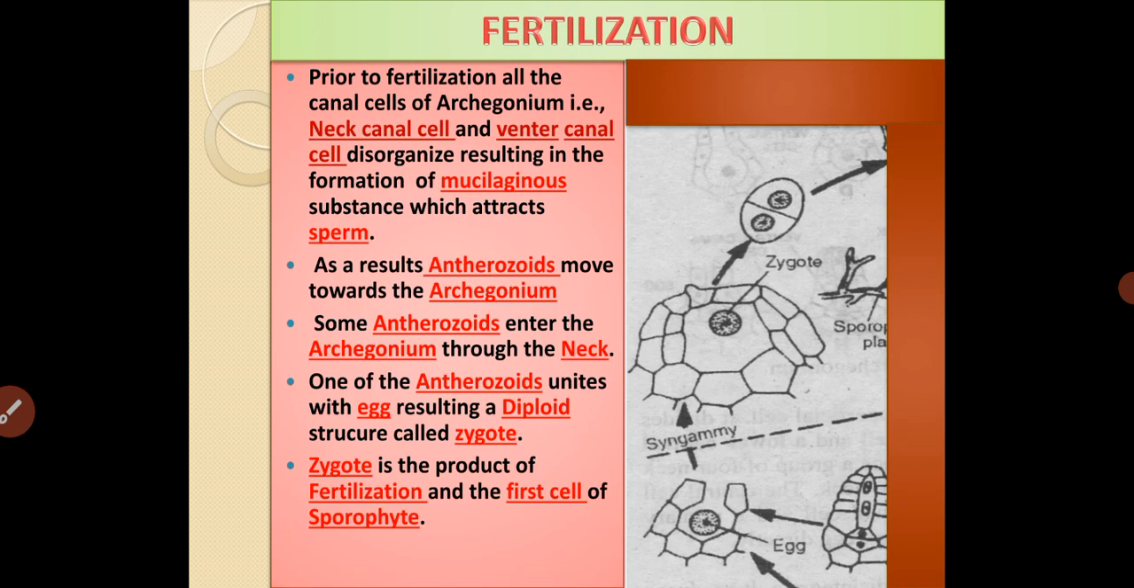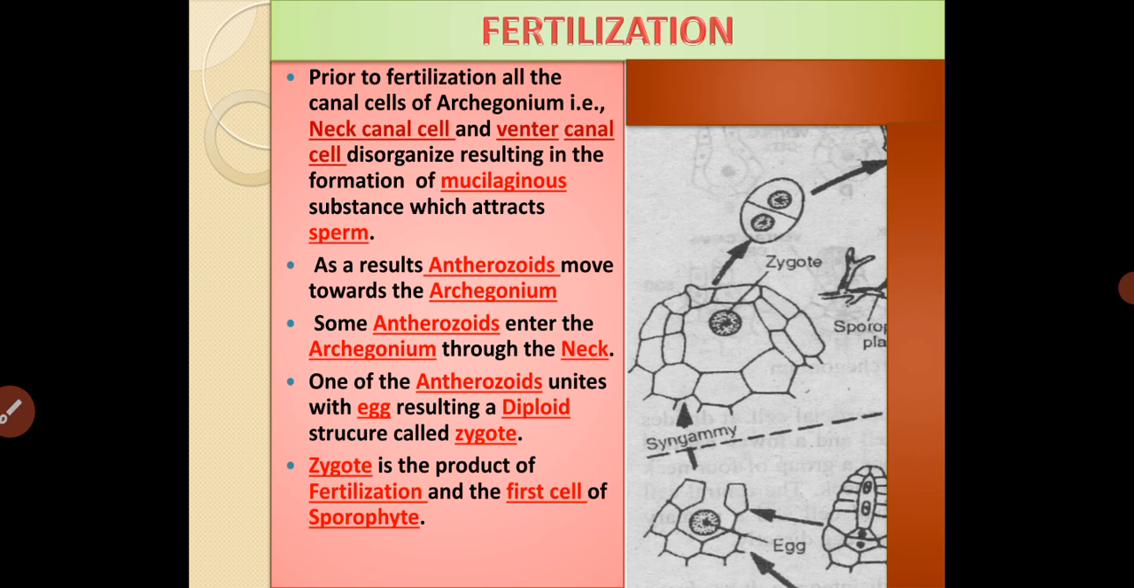Let us move towards the fertilization. Prior to fertilization, all the canal cells of the archegonium, that is neck canal cells and venter canal cell, disorganize and result in the formation of a mucilaginous substance which attracts the sperms.